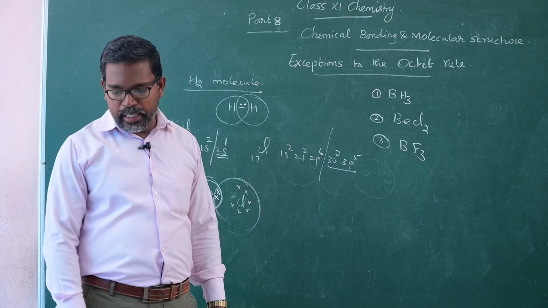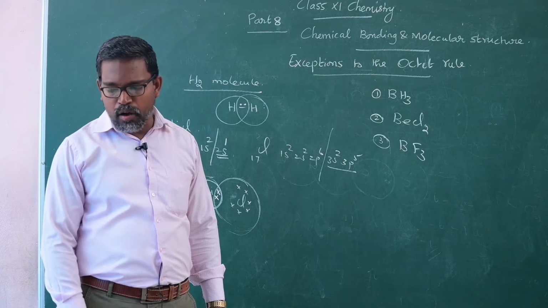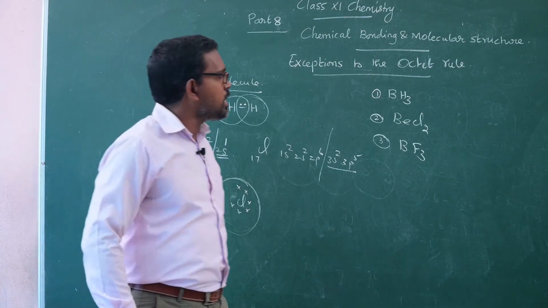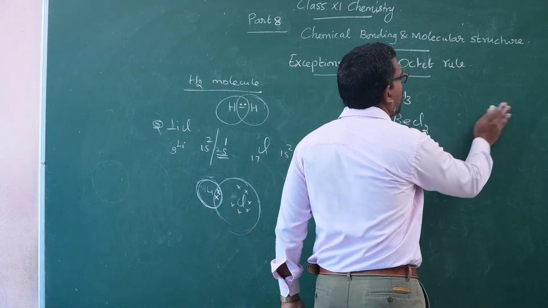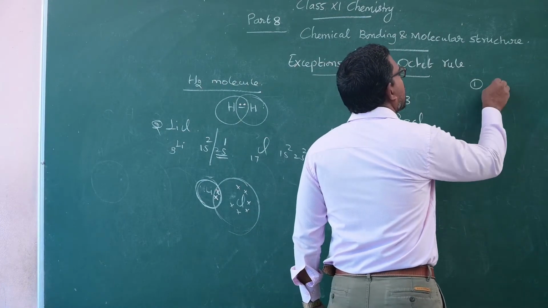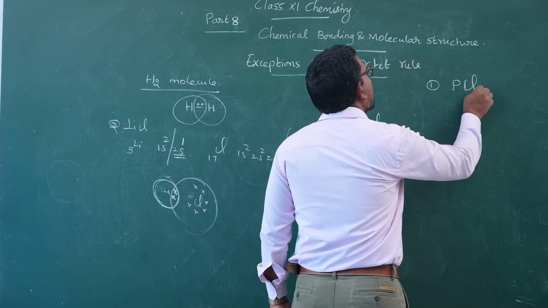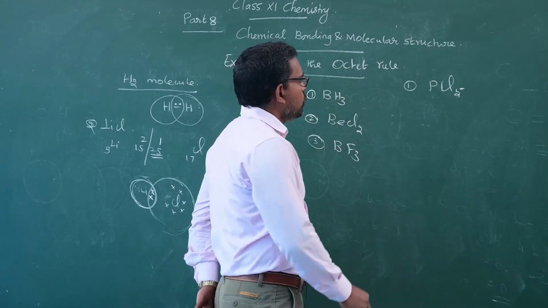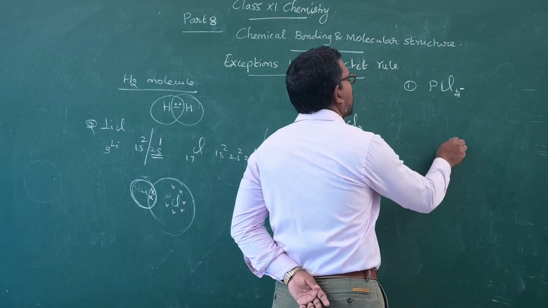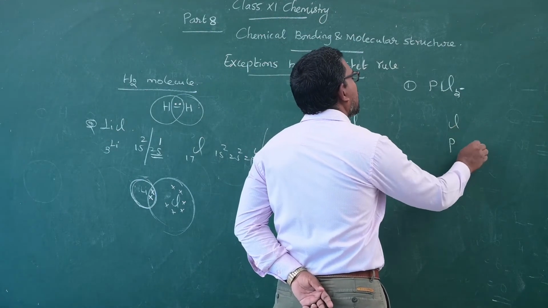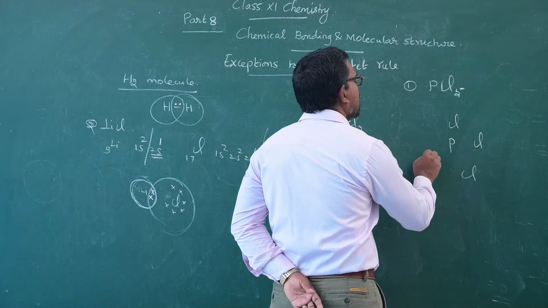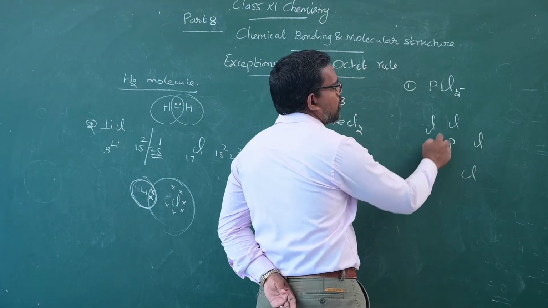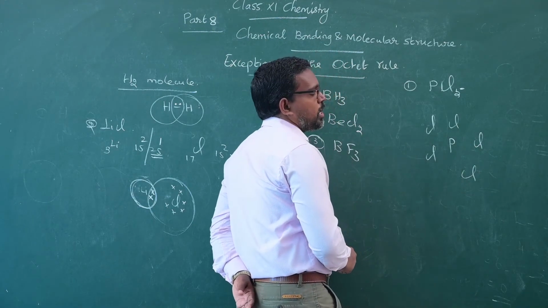The next category is expanded octet of the central atom. Let us consider PCl5, phosphorus pentachloride. In phosphorus pentachloride, it is written like this: P with five chlorine atoms around it.